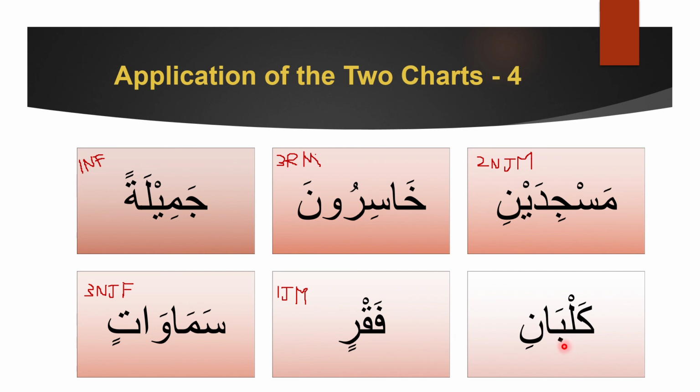Now, kalbaini. Oh no, sorry. Kalbani. Which means that this is two rafa and male. Why is it male? Can you hear the ta sound at the end? No, you can't. Which means that it is male. So what will be the nasab version? Kalbaini. Kalbani, kalbaini. Rafa, nasab, jar.